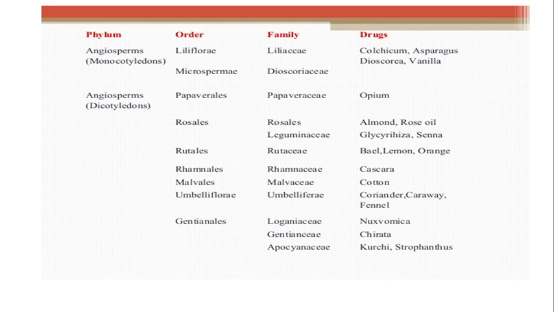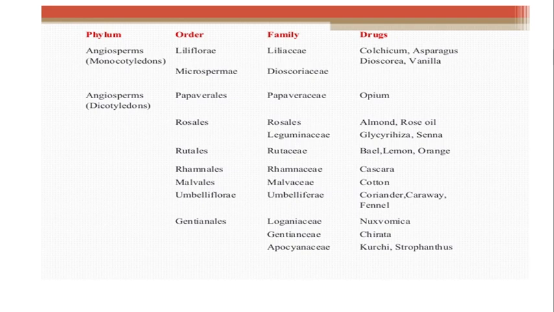Now here an example is given, that is, Angiosperm monocotyledonous, order is Liliflori, Liliaceae is the family, and the drugs which come under that are Colchicum, Asparagus, Dioscorea, Vanilla. Microspermy is the order, family is Dioscoreaceae. After that, Angiosperm with dicotyledonous, Papaver family, Papaverales is the order, and the drug is opium. Rosalis family, and almond and rose oil are the drugs which come under that.